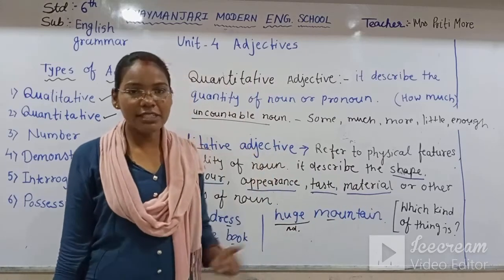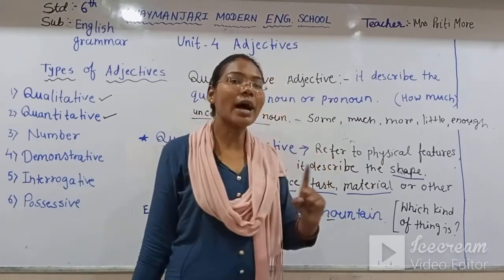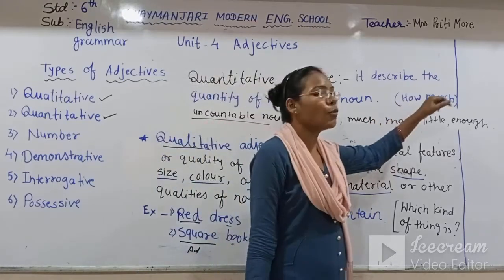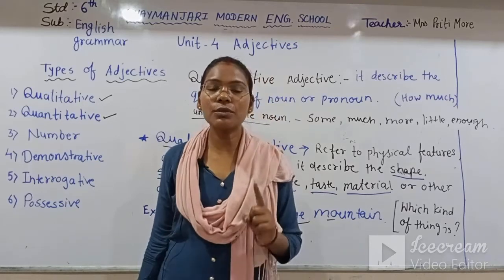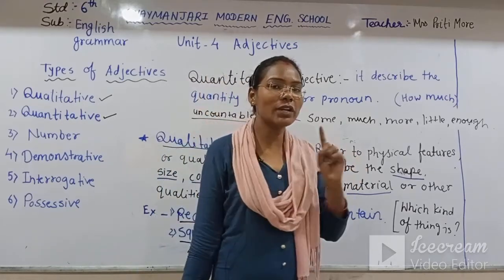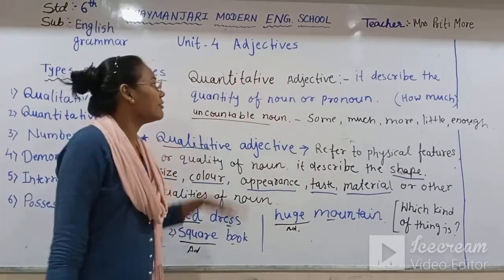If a sentence is there, you have to ask the question how much to that sentence. If you ask the question how much to the sentence, you will get the answer in the quantitative adjective.